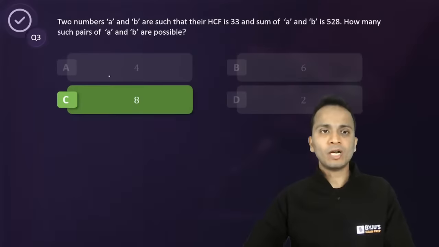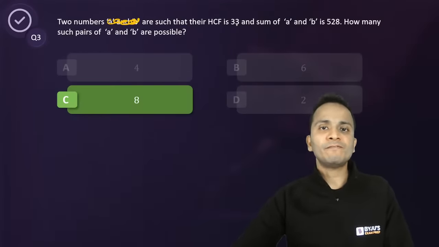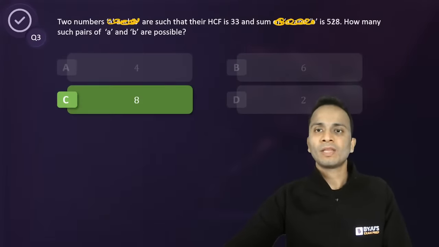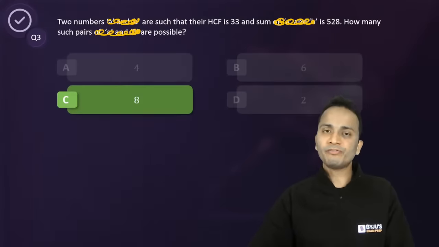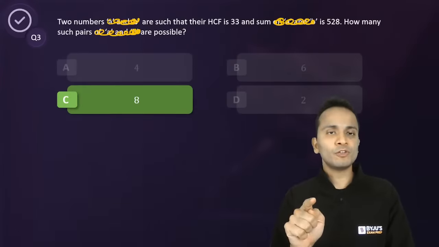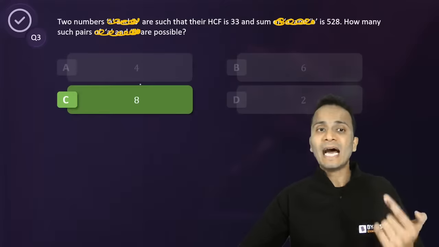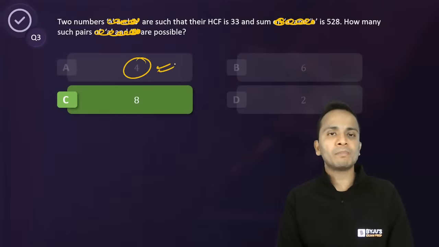The language would be: two numbers are such that their HCF is 33 and the sum is 528. How many such pairs are possible? Here I have not mentioned A and B, so you will have to take unordered pairs. In that scenario, the answer will be 4. I hope, Devu, I am clear.